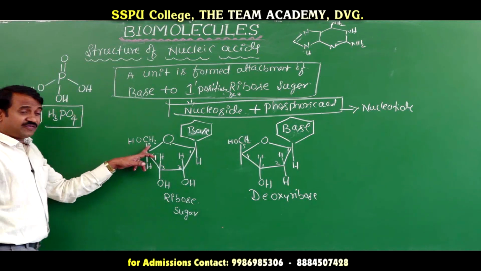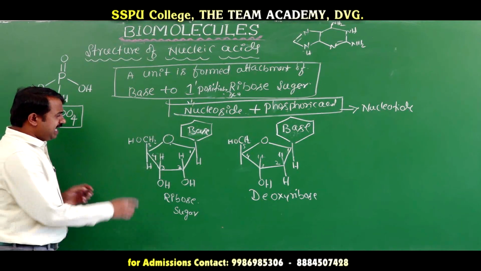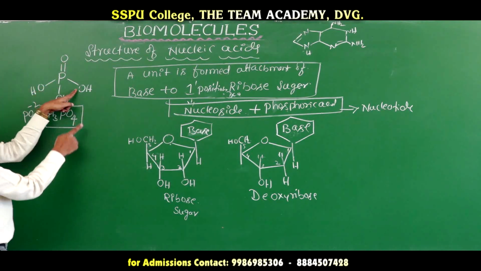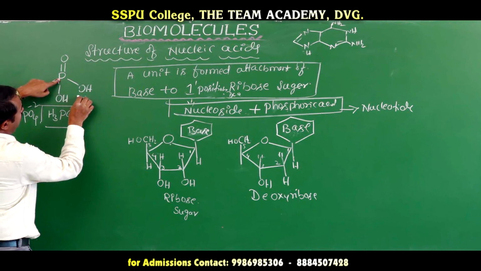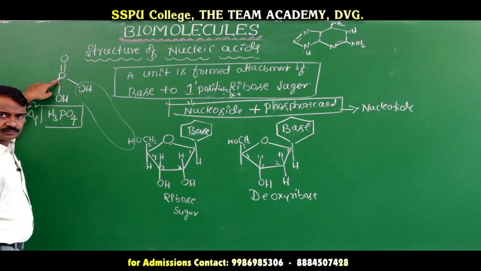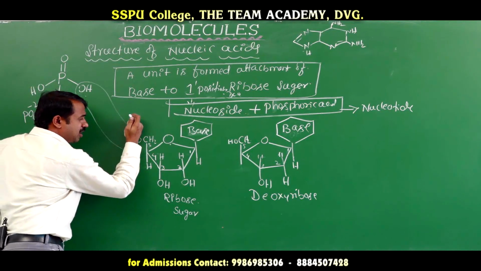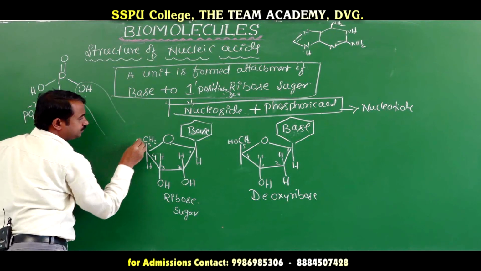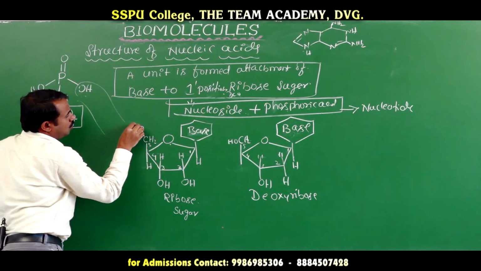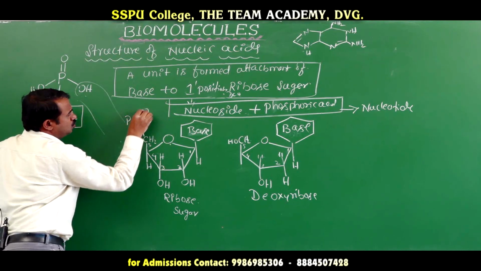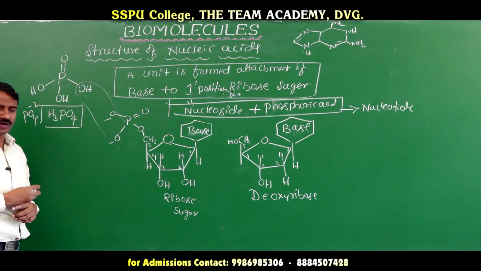Fifth carbon means where is the fifth carbon? Here the fifth carbon is there. This is a nucleoside. When the fifth carbon has CH2OH, listen here, when the phosphoric acid reacts, here also inter-elimination of water molecules. Here the phosphate group is attached, here also the phosphate group is attached. Okay. O, phosphorus, double bond O minus, O minus. Here also continuous chain formation is there.